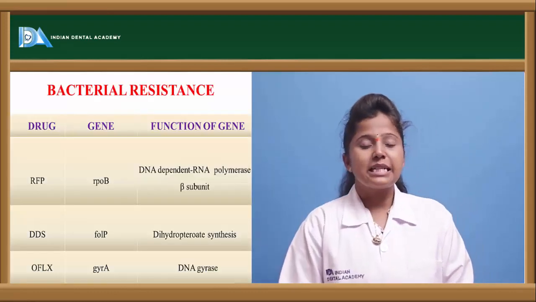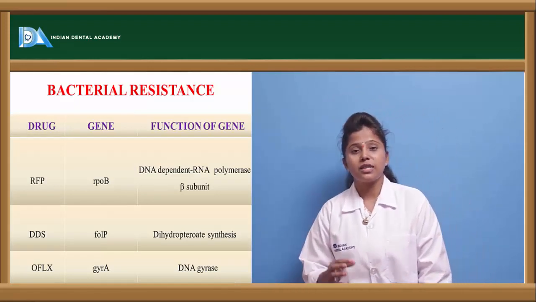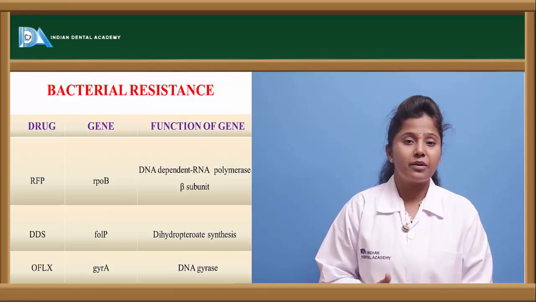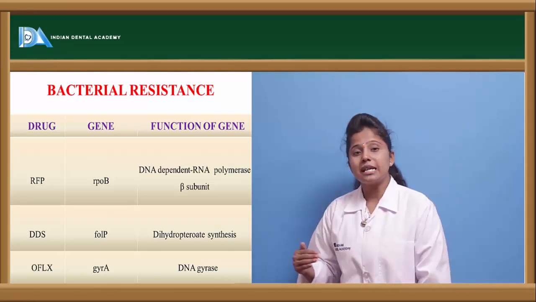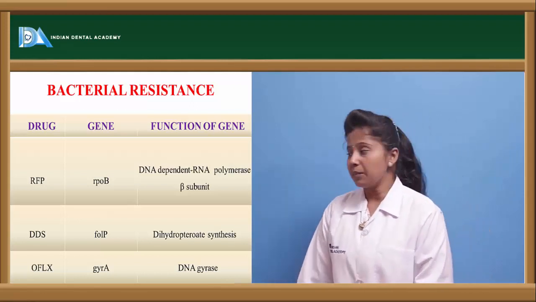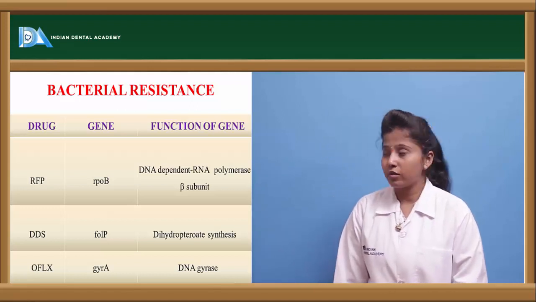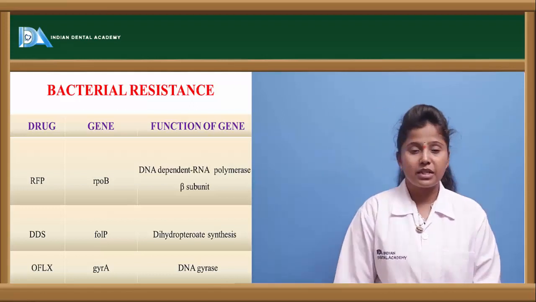Let us see the resistance of these drugs for bacteria. We saw that these anti-leprotic drugs show resistance towards the bacteria. So what is the capacity of resistance? If we take rifampicin, which is an anti-tuberculoid drug, it targets the DNA-dependent RNA polymerase beta subunit.